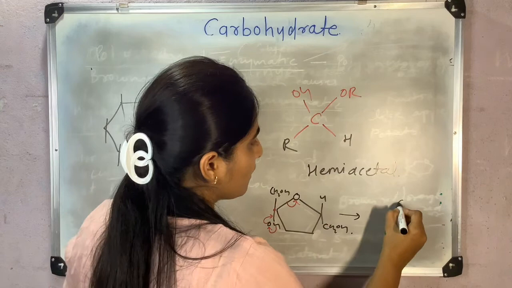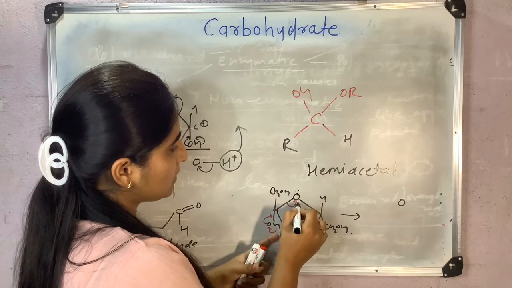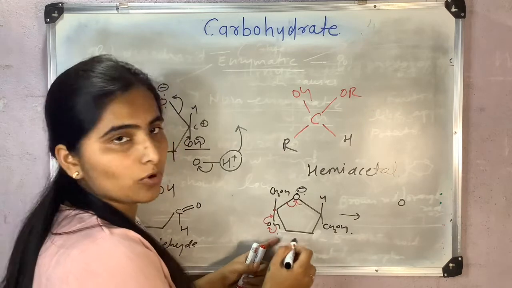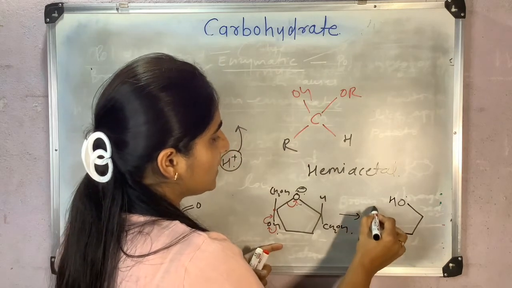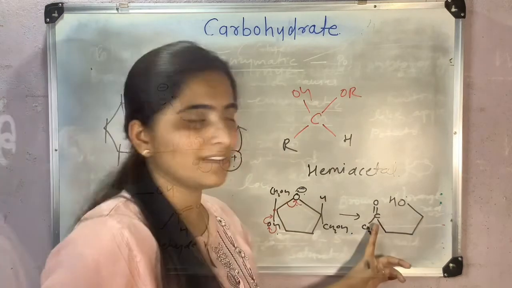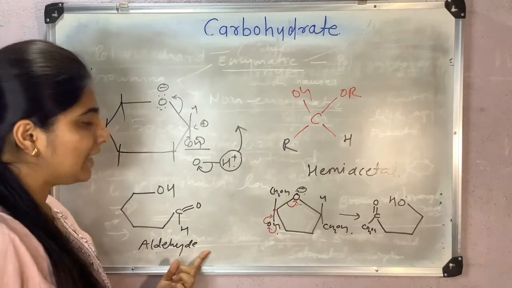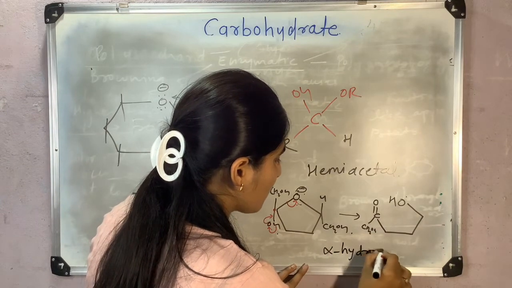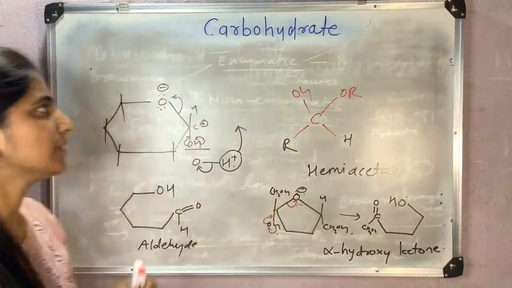This oxygen will become negative, and it will take this proton and become an alcohol again, with C double bond O and a CH2OH group. See, this is an alpha hydroxy ketone, and here there is an aldehyde. Any sugar containing an aldehyde or alpha hydroxy ketone is a reducing sugar. Remember this.